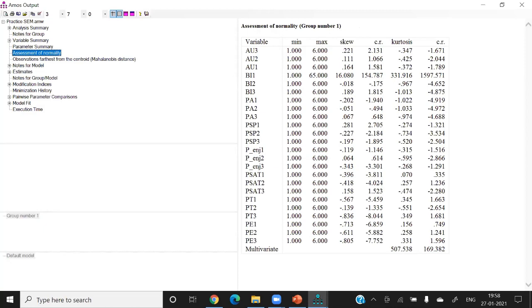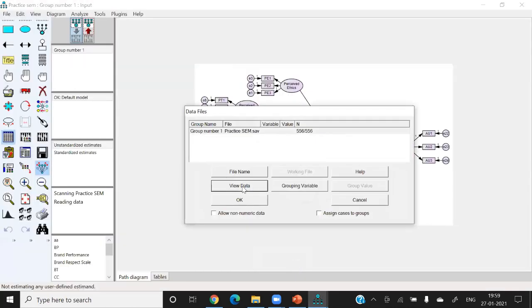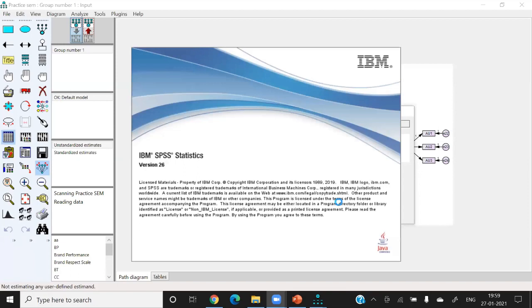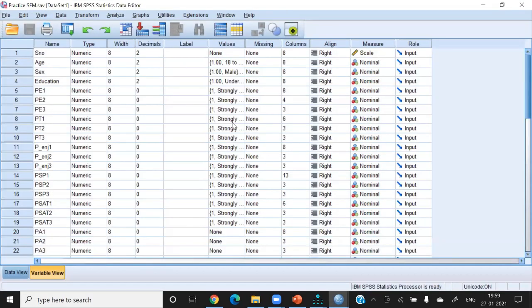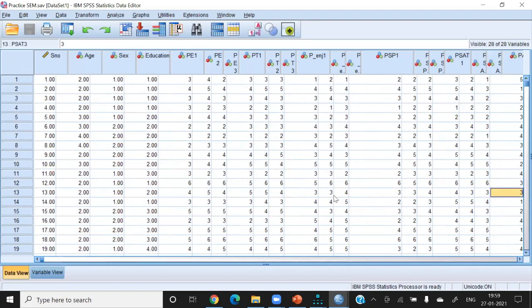So I go to the data set. If you click on view data, the data will open in SPSS, and we can check where the problem is and correct it. You will also do this. In the SPSS file, this is BI1.